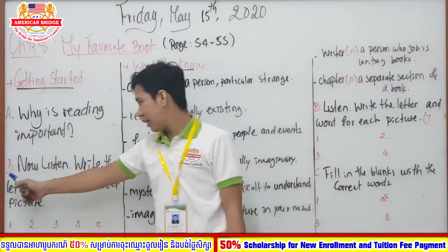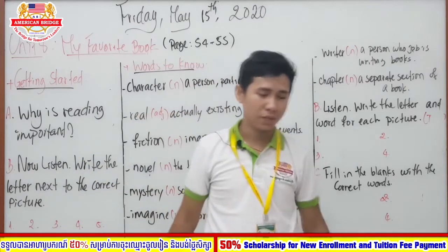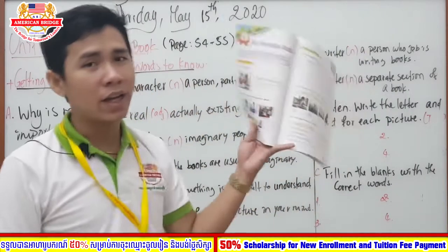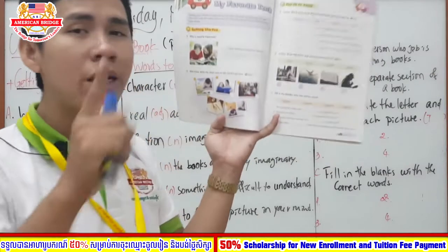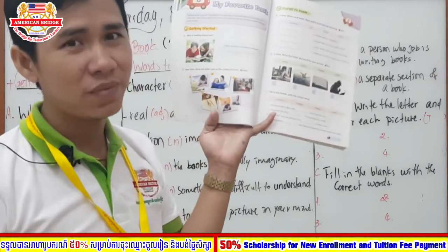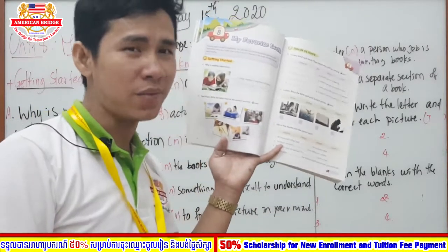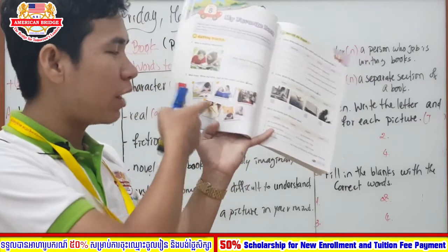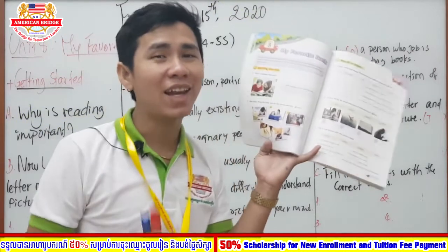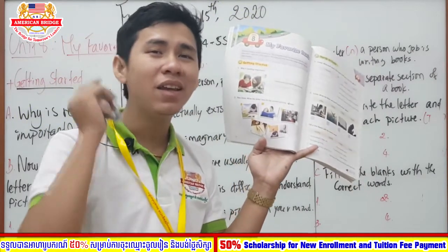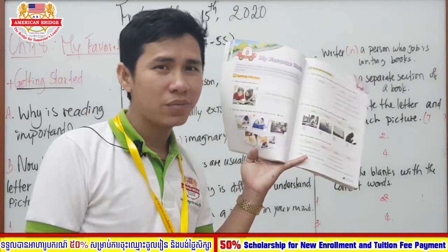Okay, and section B, now listen. Write the letter next to the correct picture. So you can see section B altogether, and section B is about pictures, consisting of 5 pictures. You are going to hear each sentence. After that, you are going to know which sentence is the first sentence, which sentence is the second sentence. Here, we are going to analyze with the numbers of the pictures, like number 1 to number 5. But when listening, they are going to set letter A, letter B, letter C, letter D, letter E. Okay, so now are you ready? Let's start your listening.